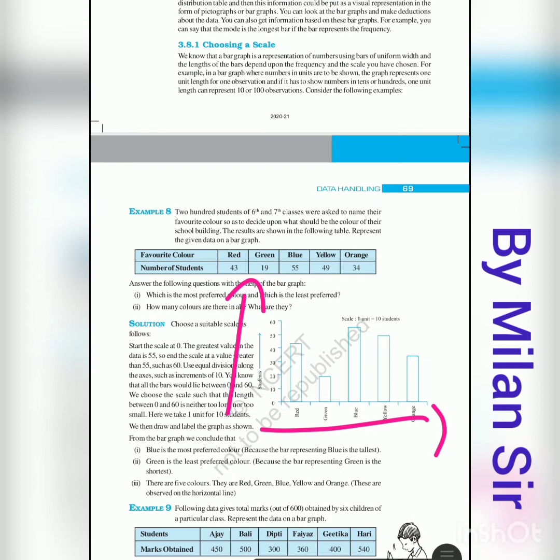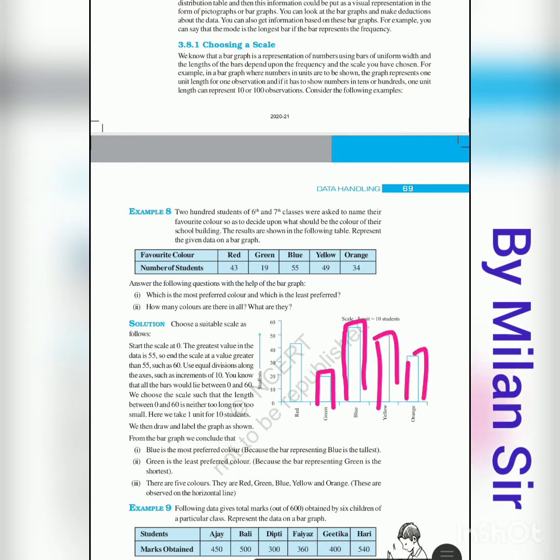Now for each separate thing we need to draw one separate bar. For red color 43 students are there, so we can draw one bar here, bar meaning column. After that, for green 90 students, for blue 55 students, for yellow 49 students and orange 34 students.